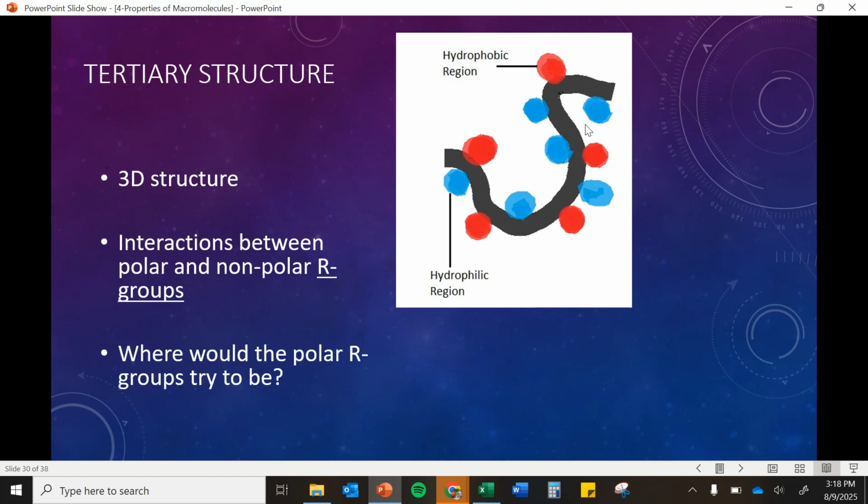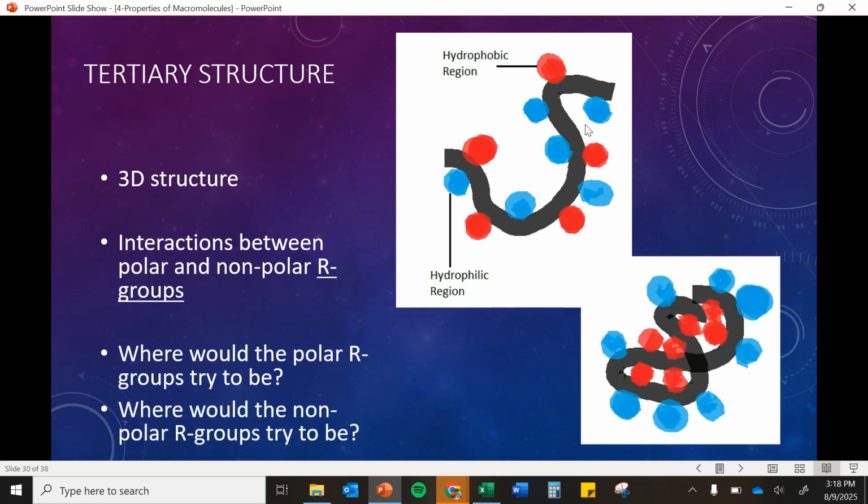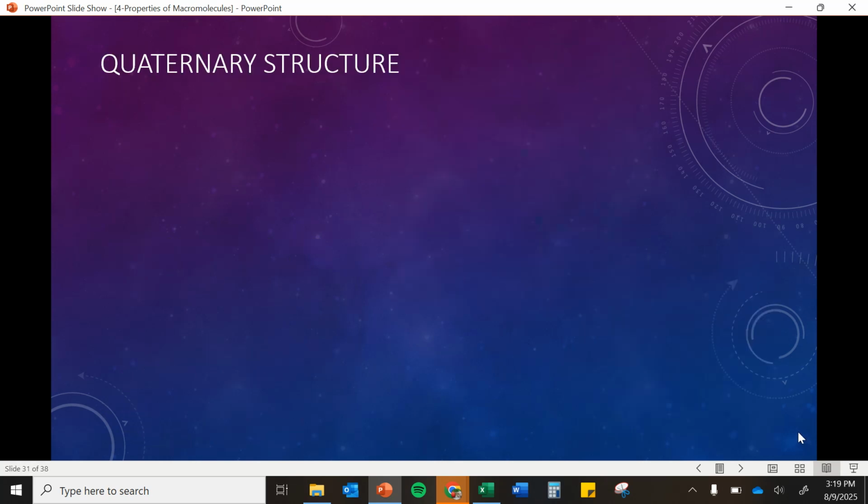Okay, so think about where those polar R groups would be. Those polar R groups are going to want to be near water, and the nonpolar will want to be away from the water. So they're going to fold so that those hydrophobic regions are inside, protected and surrounded by our hydrophilic regions. Okay, so that's our tertiary structure, probably our most important for structure and function of our protein.